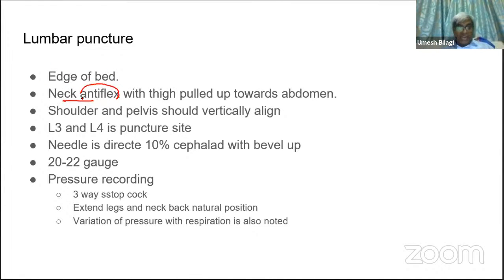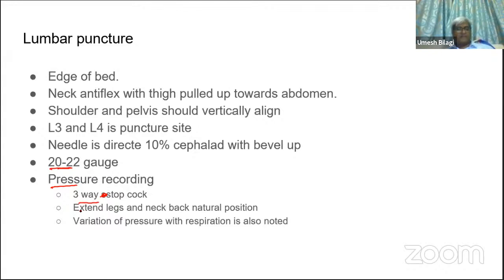Neck should be a little bit anteflexed, and thighs should be pulled up to the abdomen. Shoulder and pelvis should be at the same vertical level. The patient is in lateral recumbent position. L3, L4 is the puncture site. The needle is directed 10 degrees cephalad, towards the umbilicus of the patient. And the needle size is by gauge. For pressure recording, use a 3-way stopcock.